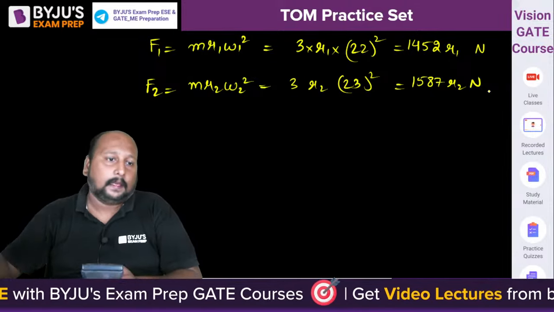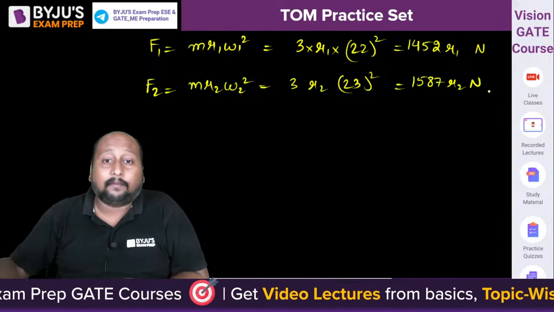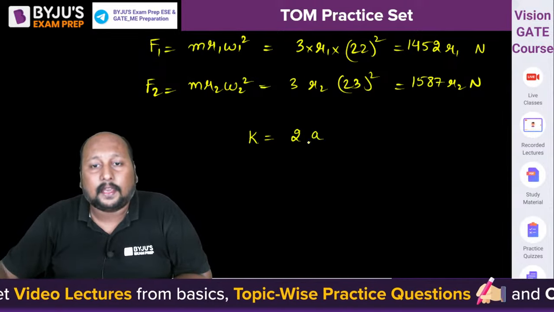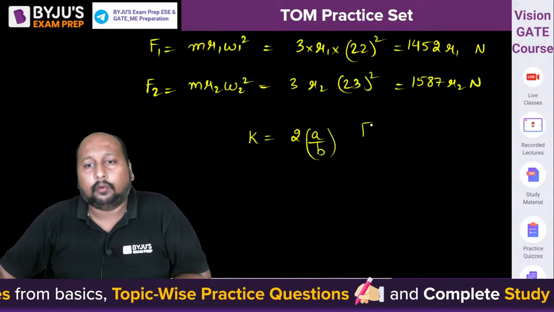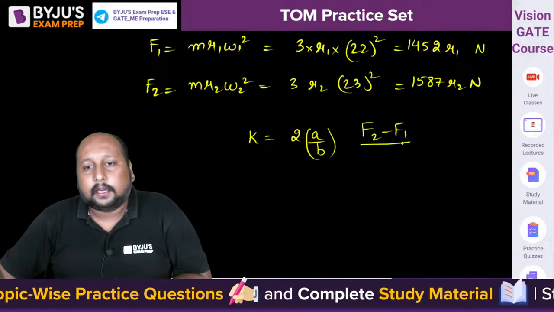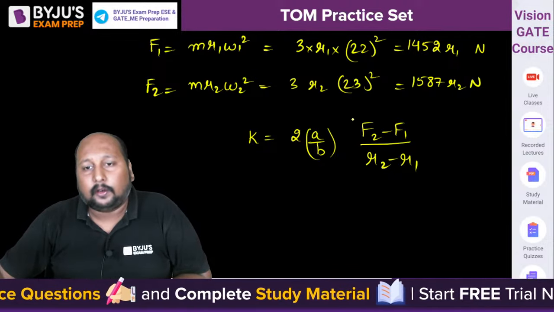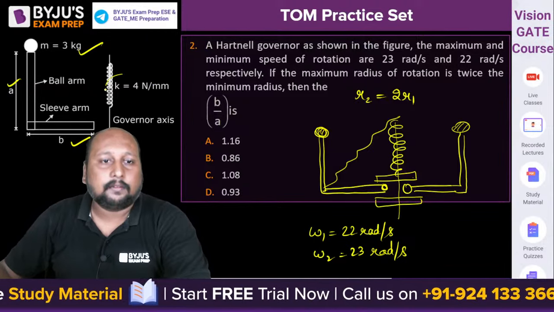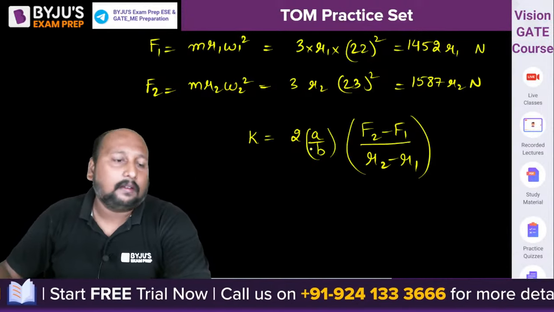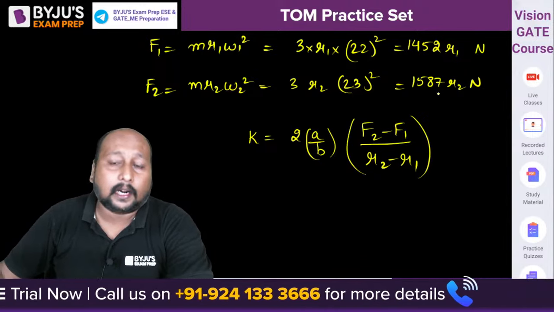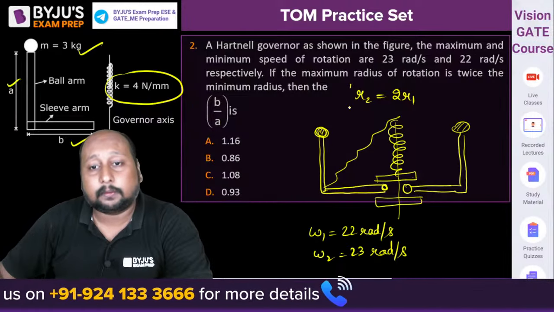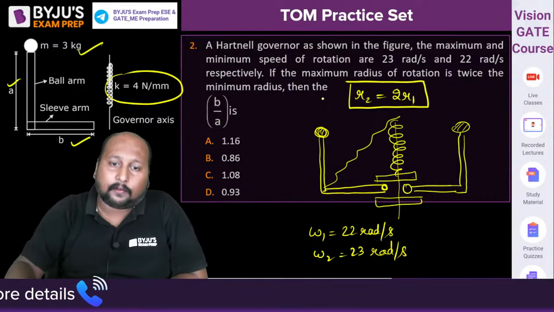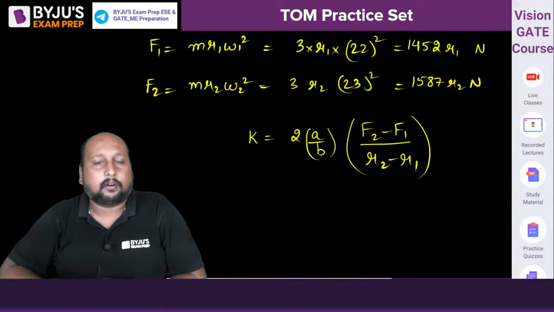Yes, we are getting these values, and we know that the stiffness of the spring is equal to twice of A by B whole square into F2 minus F1 divided by R2 minus R1. We know this formulation. We know the value of K, which is given as 4 Newton per mm. A by B will come out from there. F2 and F1 are at R1 and R2, and we know there's a relation between R2 and R1, that R2 is equal to twice of R1. So place all these given conditions in this particular formulation and get the final value.